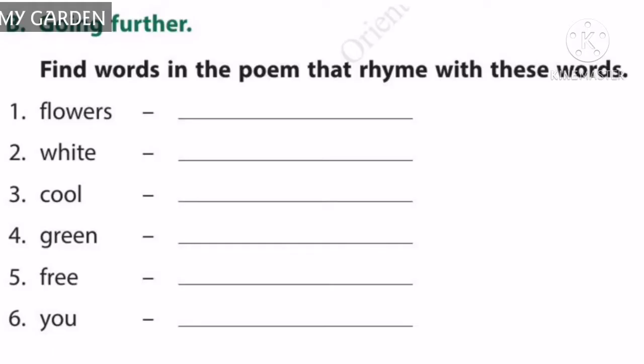There is an activity in your textbook. Find words in the poem that rhyme with these words. So what is a rhyming word? Rhyming words are two or more words that have the same or similar ending sound. So here you can see 6 words. We have to find out the words in the poem that rhyme with these words. Usually rhyming words come at the end of the lines, but here you need to find out the words which rhyme together.